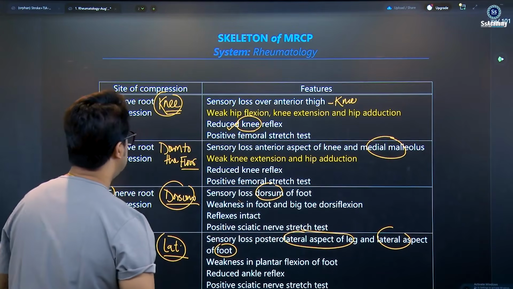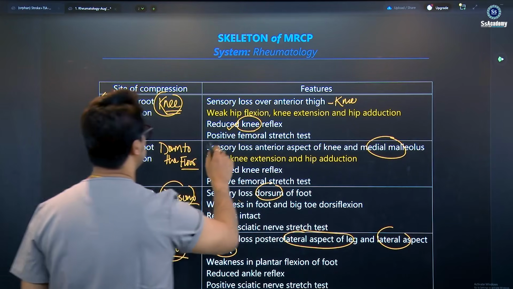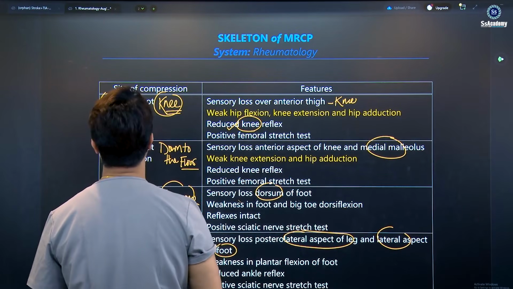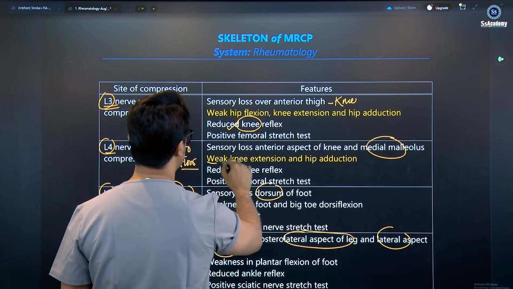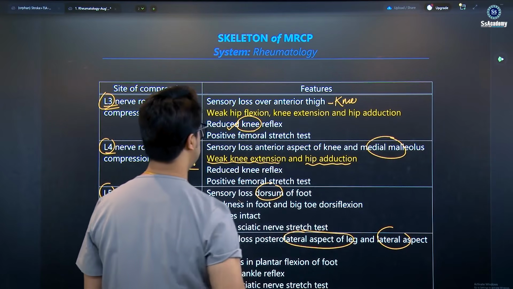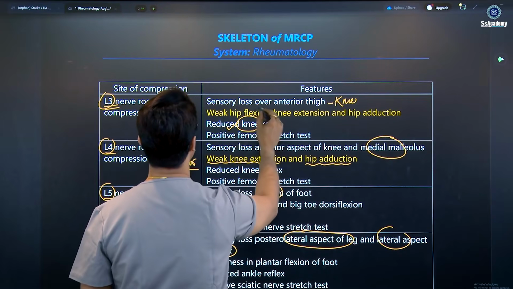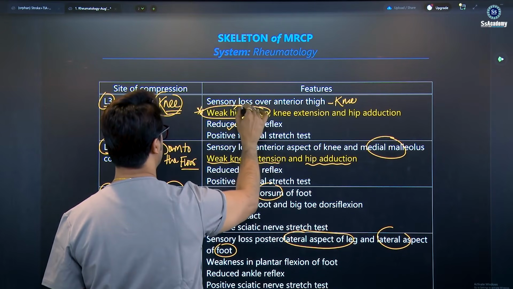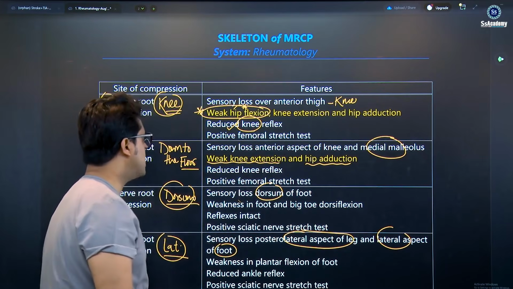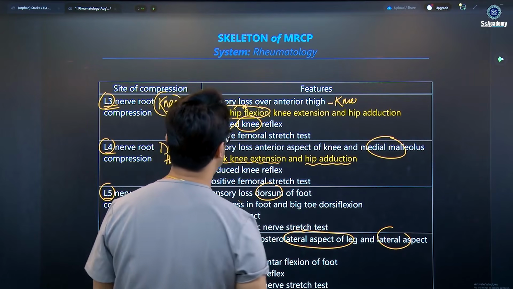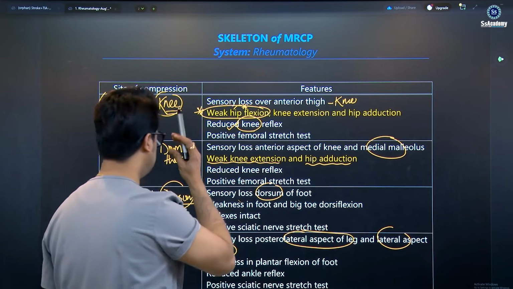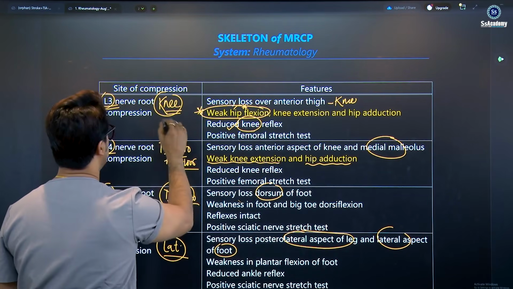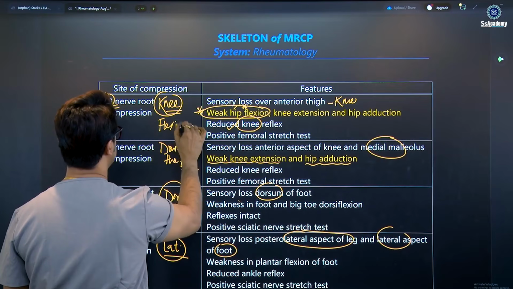And there are a few more things that you need to learn here. You see the weak hip flexion, knee extension, and hip adduction. So L4 is weak knee extension and hip adduction. The extra thing is the weak hip flexion, so L3 is hip flexion. You need to remember: hip flexion, knee extension, and hip adduction. Just remember the weak hip flexion. L3, flexion. Just remember, flexion.